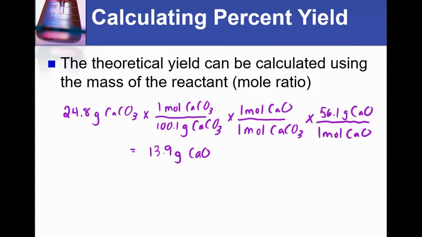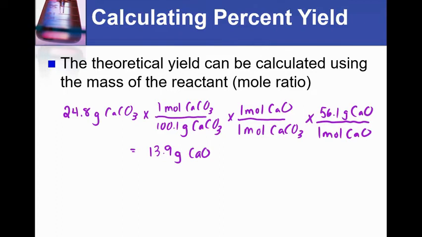So first I'm going to change grams of calcium carbonate to moles of calcium carbonate. Then I'm going to change moles of calcium carbonate to moles of calcium oxide. And then I'm going to change moles of calcium oxide to grams of calcium oxide. You'll see that I'm calculating with stoichiometry that there's 13.9 grams of calcium oxide produced.